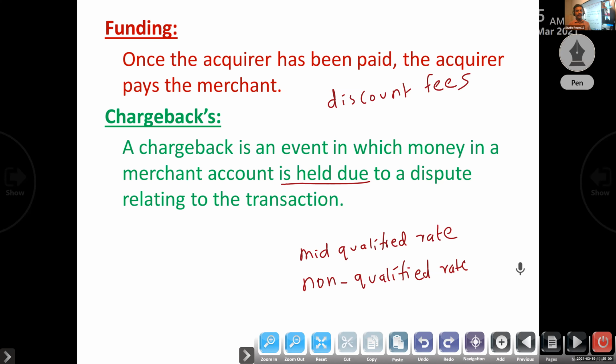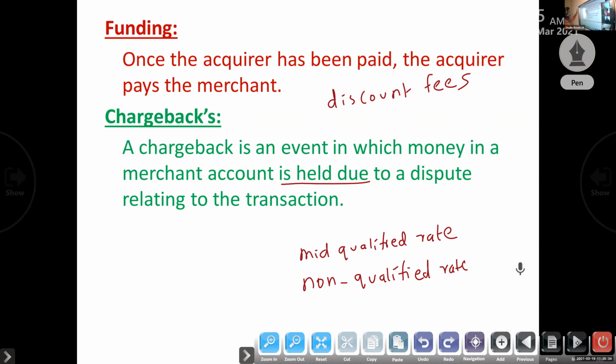Then in the event of a chargeback, the issuer bank returns the transaction to the acquiring bank for a resolution. Then the acquiring bank forwards the chargeback to the merchant. He must accept that chargeback. Okay, so that is about chargeback.